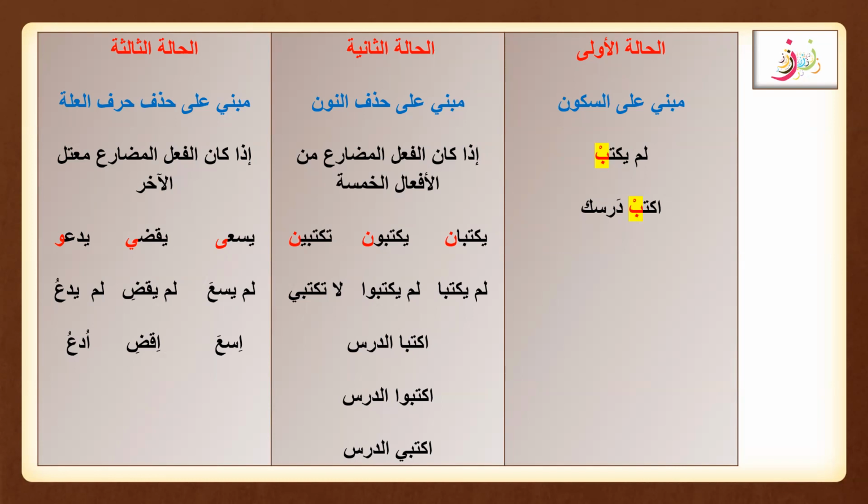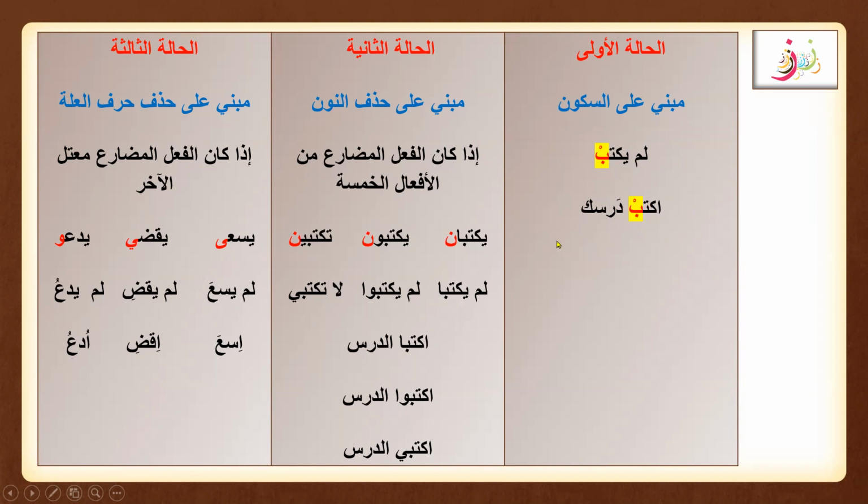But just for now, we know how we are going to make the rules for fi'l amr: we are going to drop the first letter, the sign of the fi'l mudari, and we are going to make the last letter sukoon. So, uktub darsaka. Like this, this is the first condition. It is mabni ala sukoon. We can see the sukoon here of the fi'l amr. This is the first condition, that fi'l amr is mabni ala sukoon.